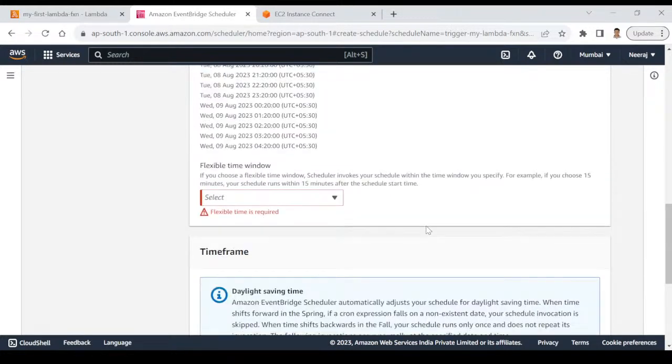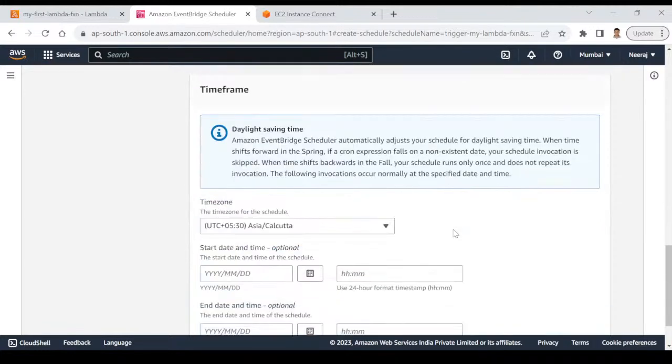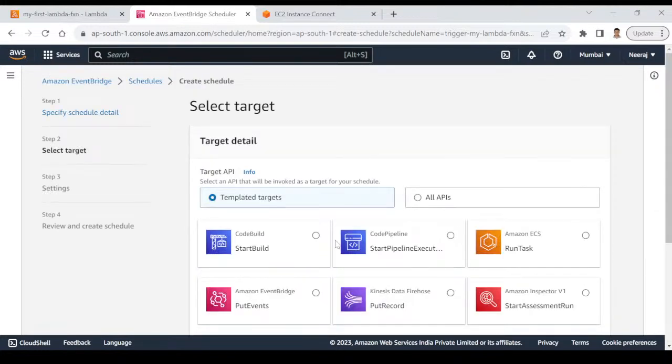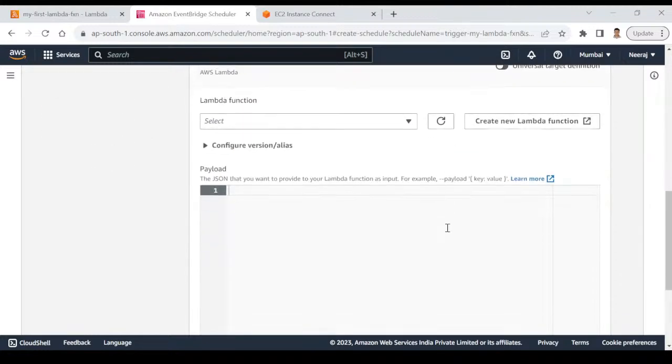Click on next. What is this? Flexible time window. Oh, not required. Click on next. Now the target, a very important thing. At 7:20 you want to run something, but what? You have to provide the target. My target is nothing but my Lambda function. Where is Lambda? It's here. Click on Lambda and select your Lambda function.